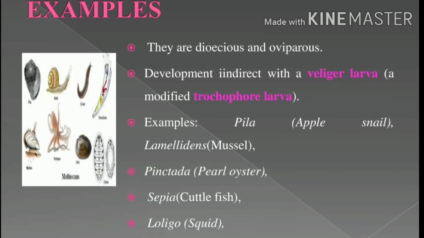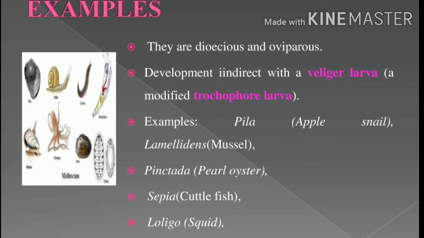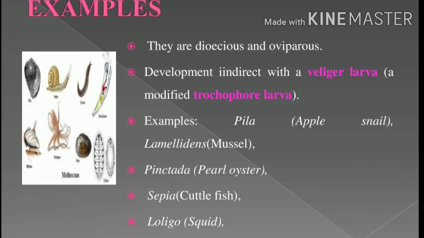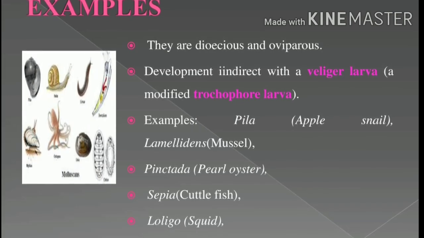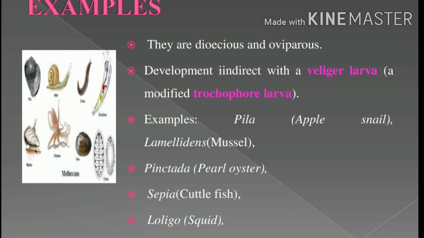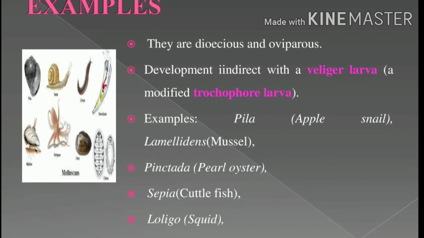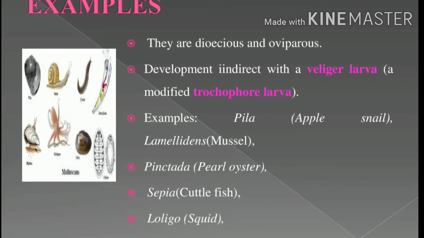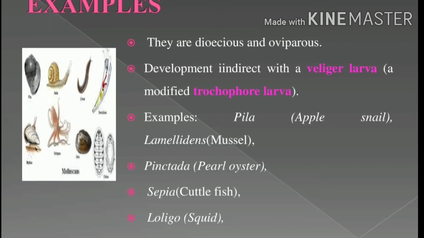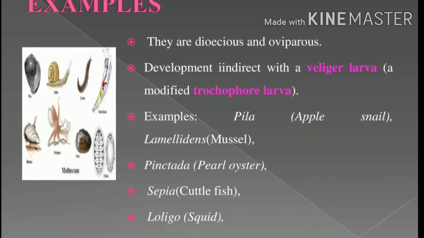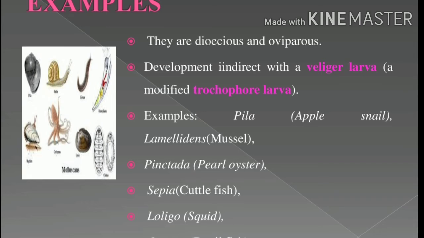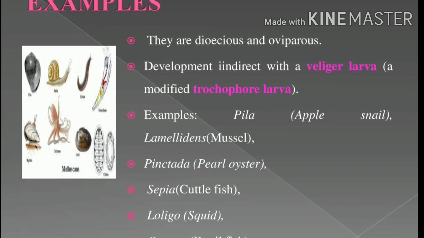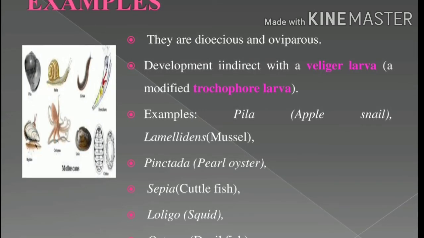Okay, what are the examples of phylum Mollusca? One is Pila. Pila is the apple snail, and Lamellidens is the mussel. Pinctada is a pearl oyster. Please note it and learn by heart all the examples of each and every phylum. Sepia is a cuttlefish. Loligo is a squid. Octopus is a devilfish. So these are the examples of phylum Mollusca.